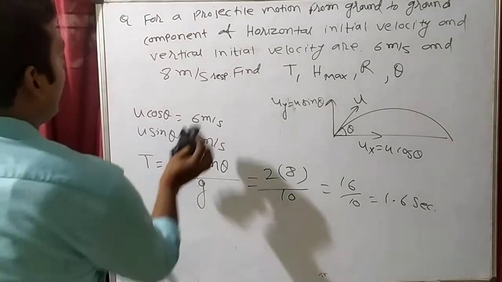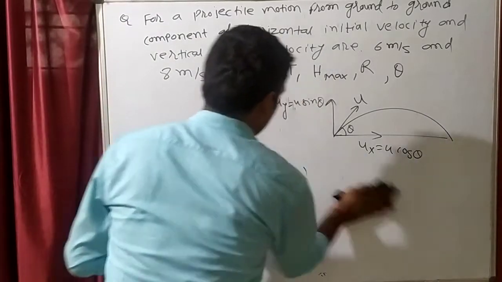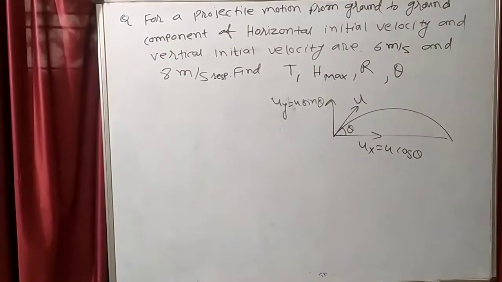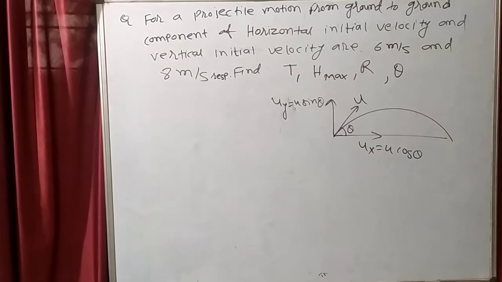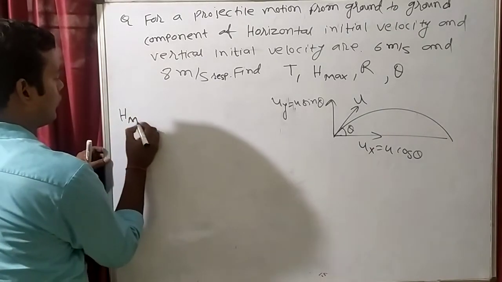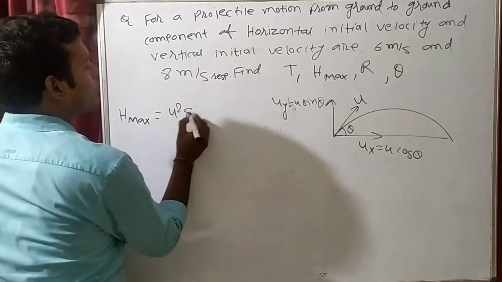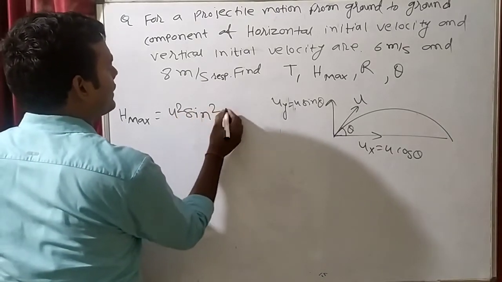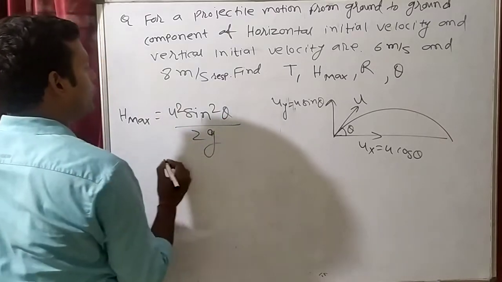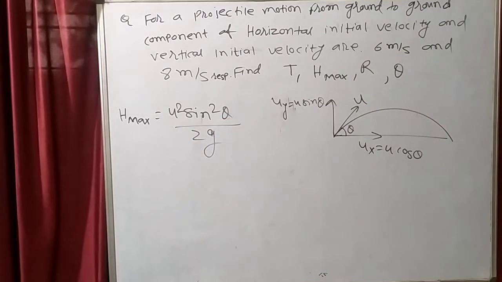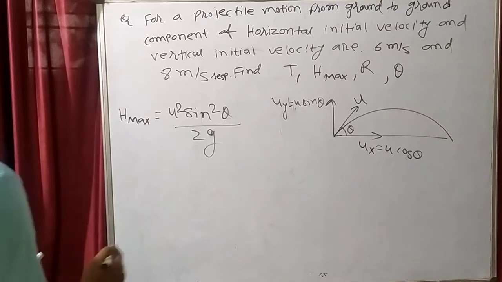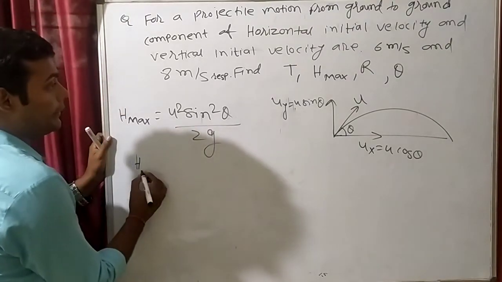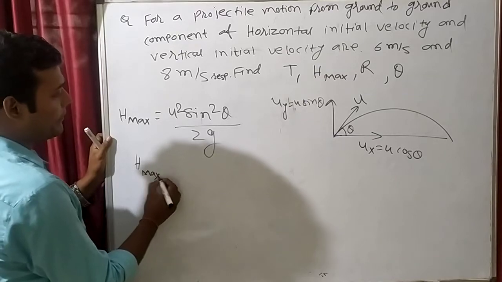What we have to find? Maximum height. That means h max. What is the formula? u square sin square theta by 2g. Can we write that h max is equal to